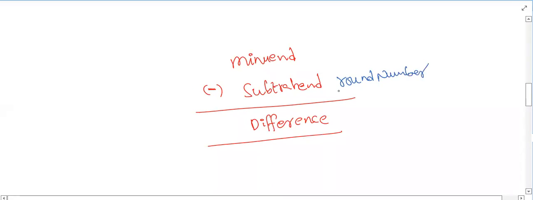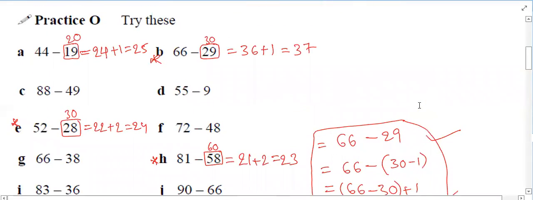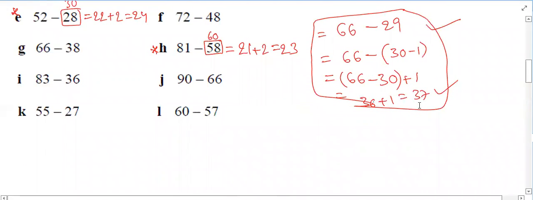Subtraction will be easy when the subtrahend is a round number. We are making that subtrahend a round number. Understood? In every question, yes, sir. We are making 19 as 20. We are considering 29 as 30, 28 as 30, 58 as 60.